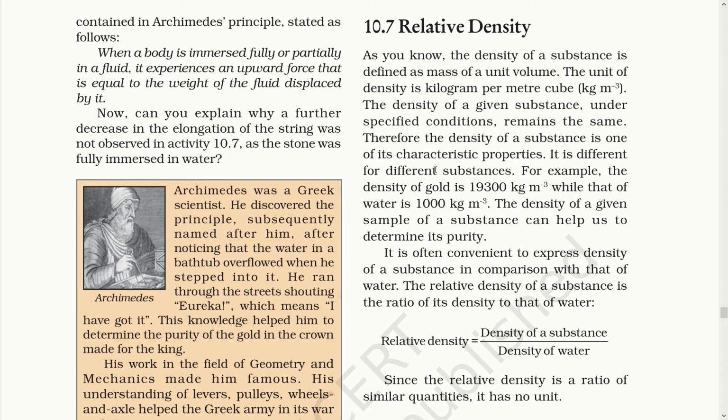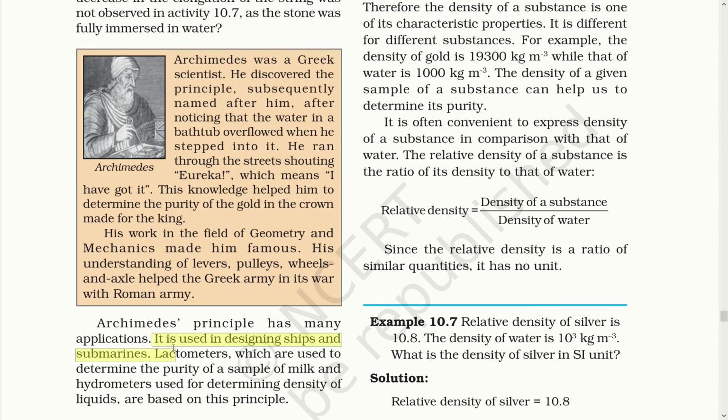But in the case of the ship, the shape of the ship keeps it floating, because the shape exerts more pressure on the water, which in return pushes the ship in the upward direction according to its shape. Archimedes' principle is used in designing ships and submarines. The lactometer, which is used to determine the purity of a sample of milk, and the hydrometer, used for determining the density of a liquid, are based on this principle.